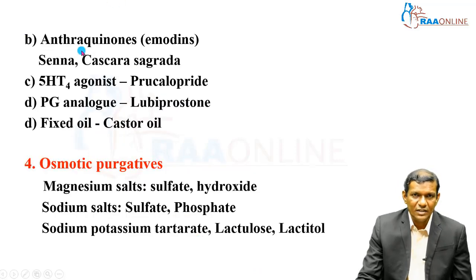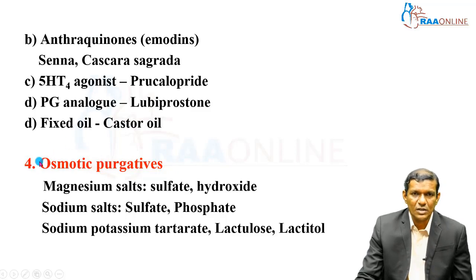Next comes the anthraquinone variety like senna and cascara, obtained from plants. Then the 5-HT4 serotonergic agonist acting on subtype 4, which is prucalopride, and the prostaglandin analogs like lubiprostone, which is a newer one, a little bit expensive, and also castor oil can be used. So these are the 5 categories which come under the stimulant purgatives.